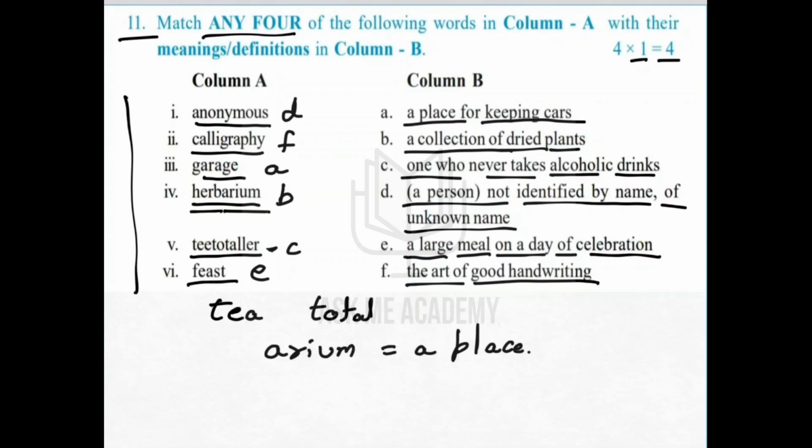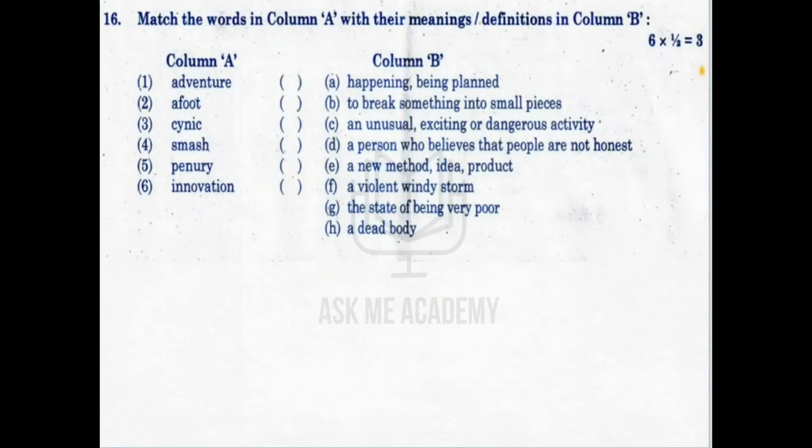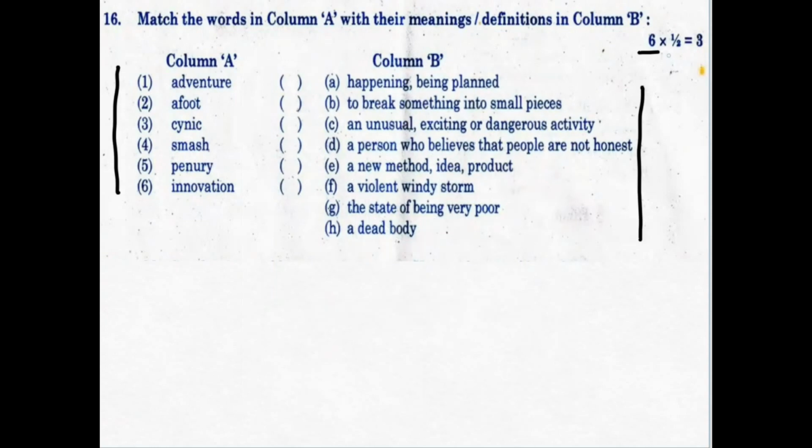Now going to AP questions. AP people have a bit of difficulty in this because they have given 6 questions and 8 choices, and you have to answer all the 6 questions. Each question carries only half a mark, whereas in Telangana it was carrying 1 mark each. It is half a mark, and totally you are going to get only 3 marks. So this is question number 16 in the AP question paper. Earlier we have seen it as question number 11 for Telangana. So let us solve one by one.